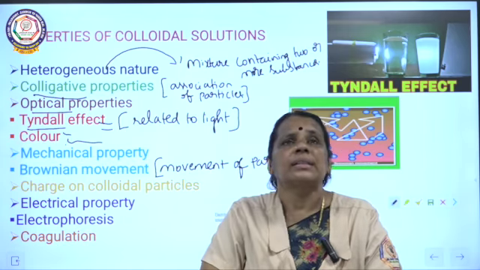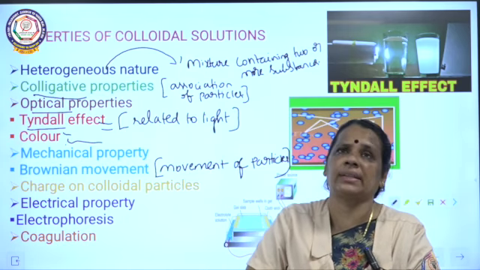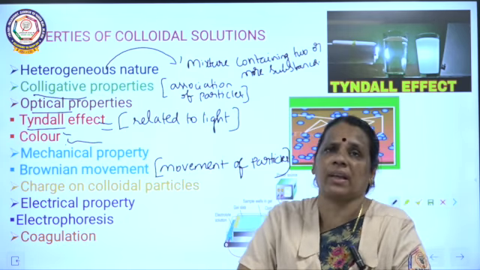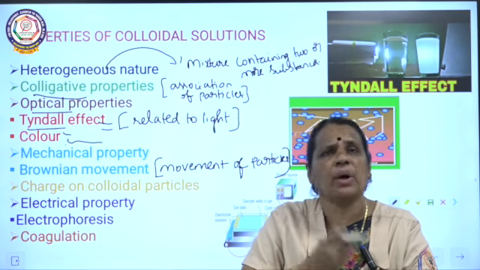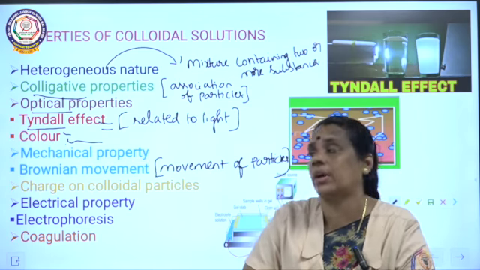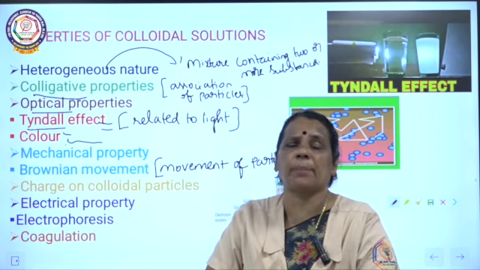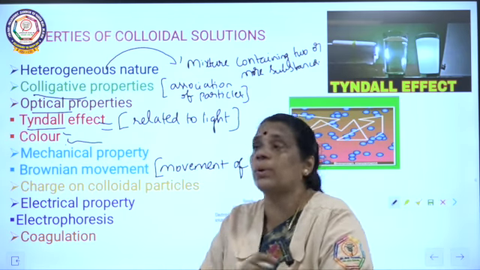The next one, some of the colloidal solutions are colored in nature. Why does it acquire color? What is the nature of the color? Why does it have the property of acquiring color? The next one is mechanical property. Under mechanical property, we have Brownian movement.